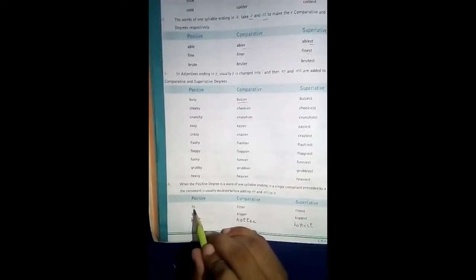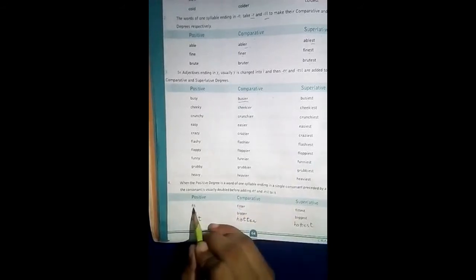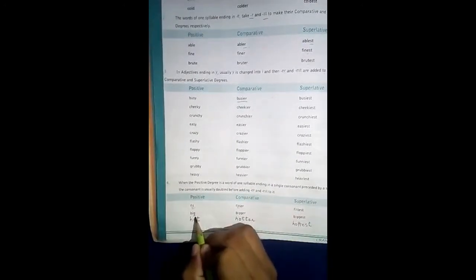Like fit, if we have fit, we use double T because here a short vowel is used. So in order to make its comparative we double the consonant.